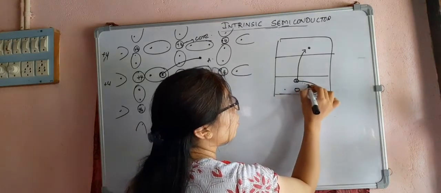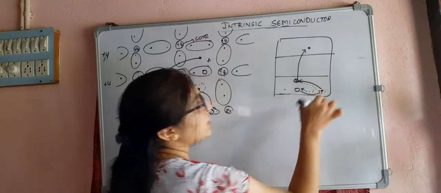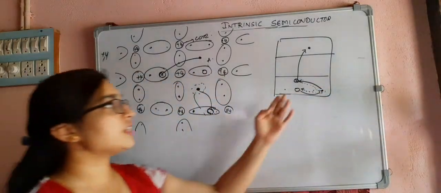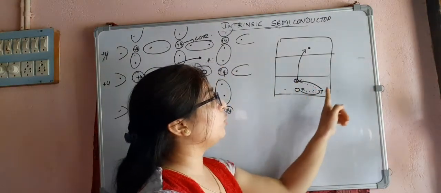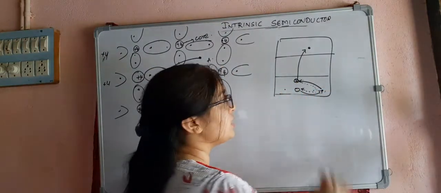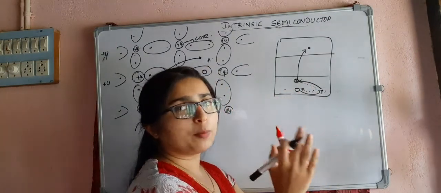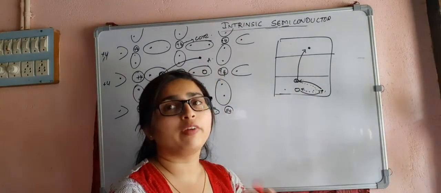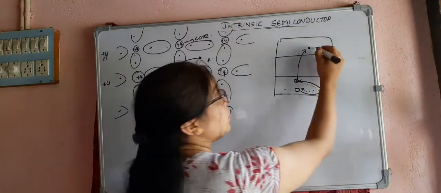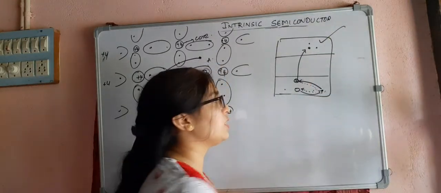So what happens? The hole is moving in this direction, but the movement of electron is in this direction. So are you understanding this? The movement of holes is in this direction, and the movement of electron is in this direction. So we can see that the movement of electrons and holes is in the opposite direction. And we are not concerned with the movement of valence electrons. We are concerned only with the movement of free electrons for the conduction of electricity.